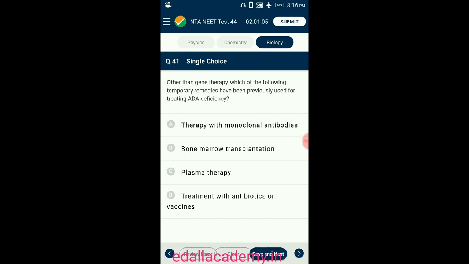In some children, ADA deficiency can be cured by bone marrow transplantation. In others, it can be treated by enzyme replacement therapy, in which functional ADA is given to the patient by injection. But the problem with both of these approaches is that they are not completely curative. So the answer for this question is option B, bone marrow transplantation.